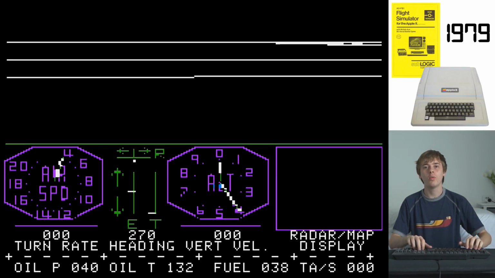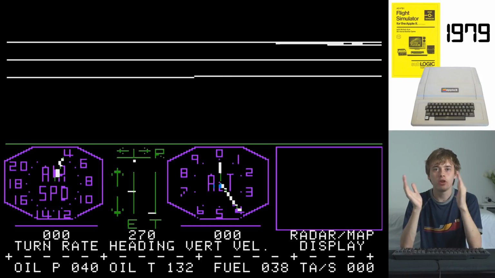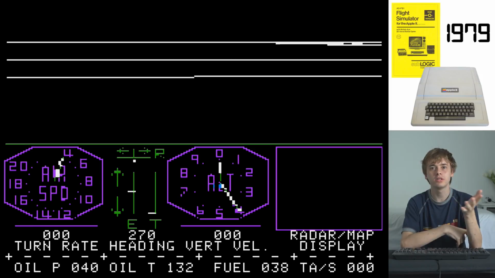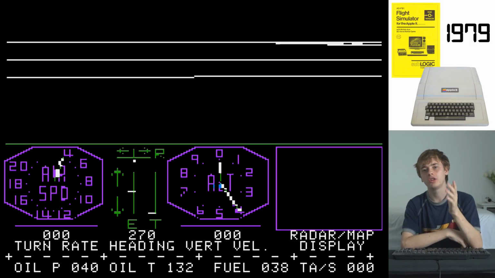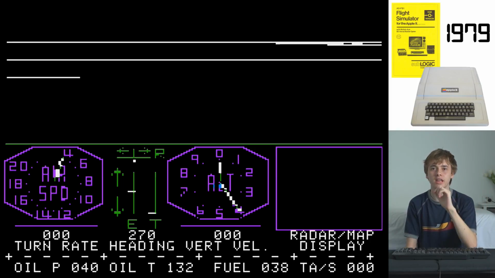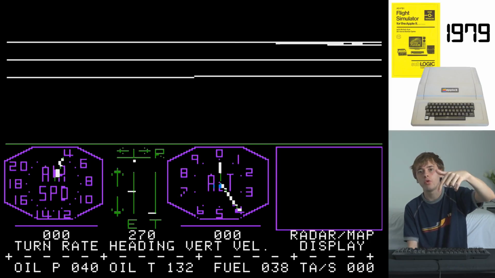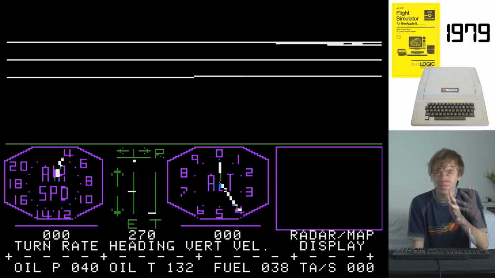Anyway, here we go. We are apparently sitting in an aeroplane. We currently are not moving, our brakes are enabled, and our altitude is 400 feet. But that's like where the ground level is, apparently. So we can see our little airspeed dial and altitude dial here, and you can see it's almost like a clock, and that minute hand there is pointing to 4, meaning like 400 feet.